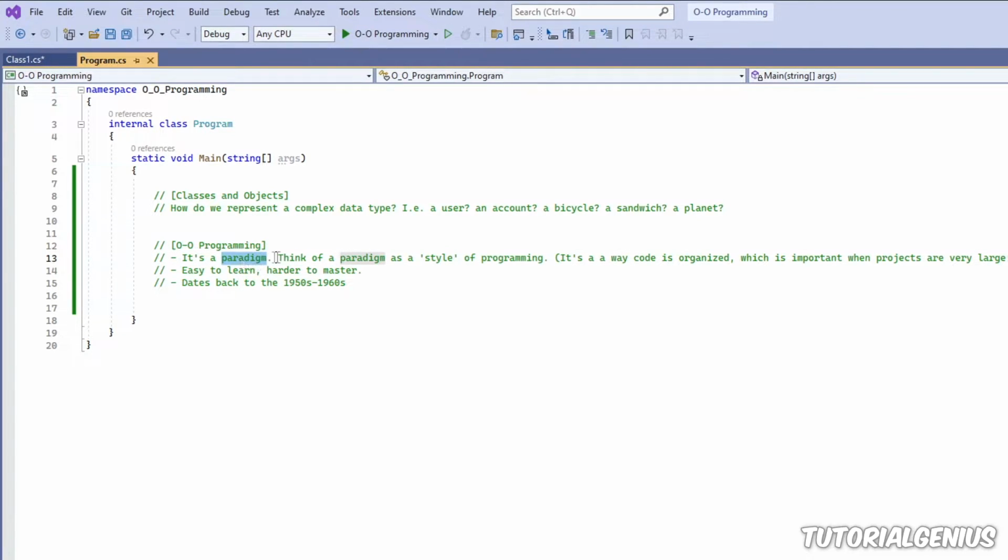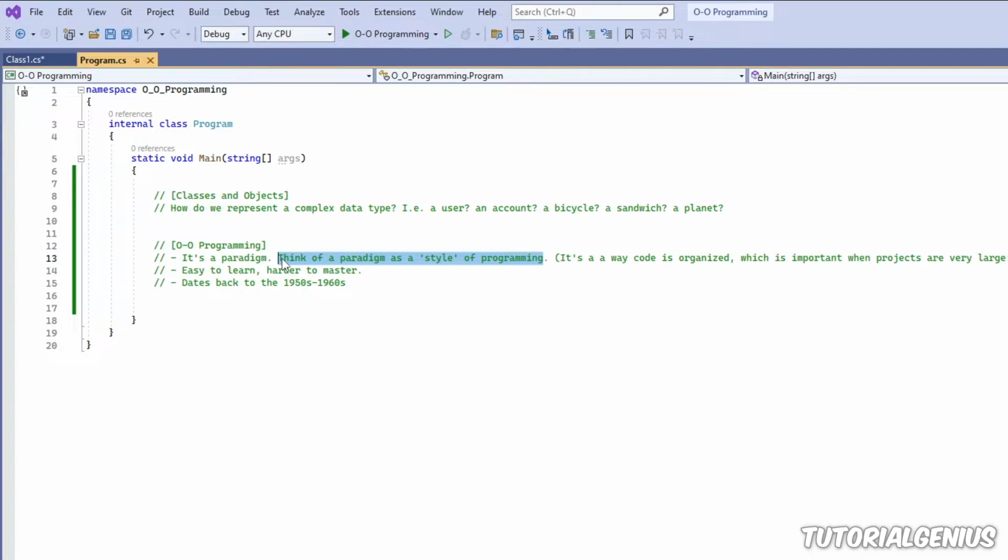A paradigm is just a fancy way of saying a way of doing something, like a method. If you carry on with your endeavors in programming, you may see this word a lot, so I thought I would bring it up now. A paradigm is a style of programming. Imagine a chef in the kitchen with some raw chicken. He could roast the chicken, boil the chicken, or fry the chicken, but each one of those is a paradigm, a different way of getting to the end result. So that's what a paradigm is.